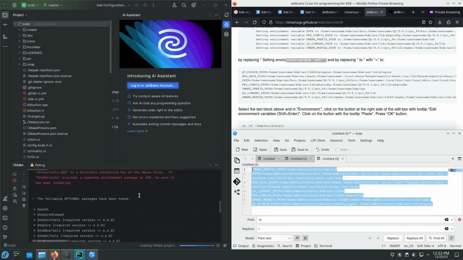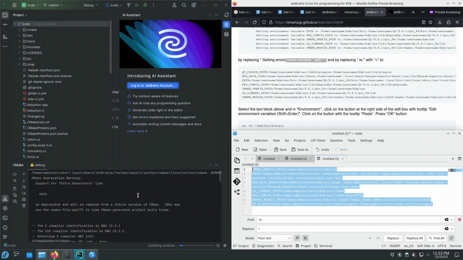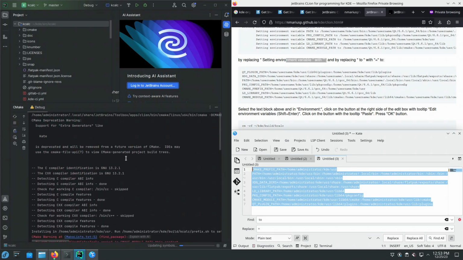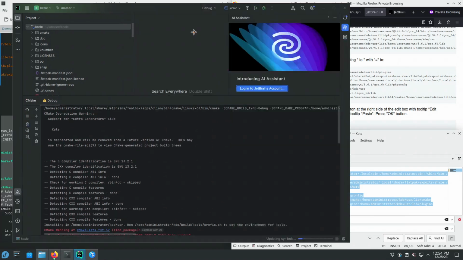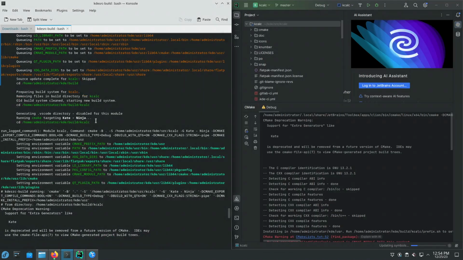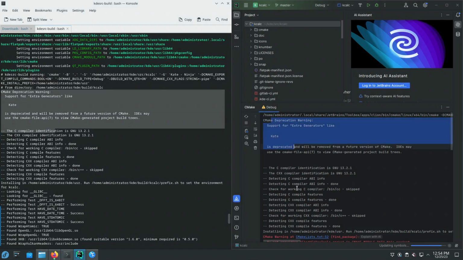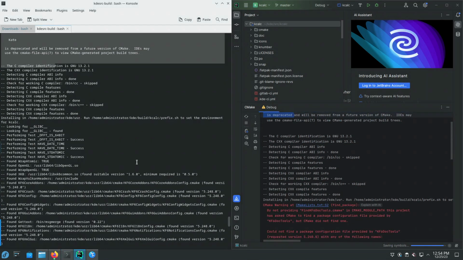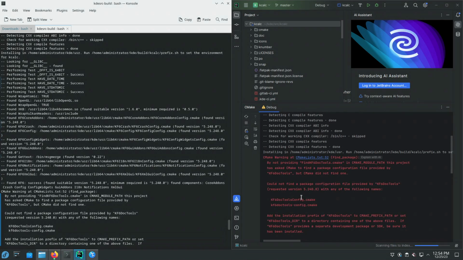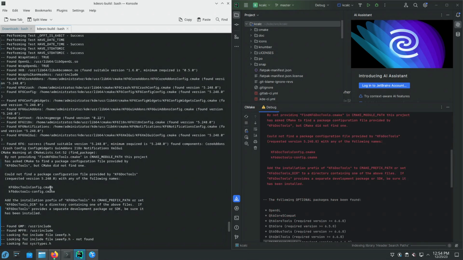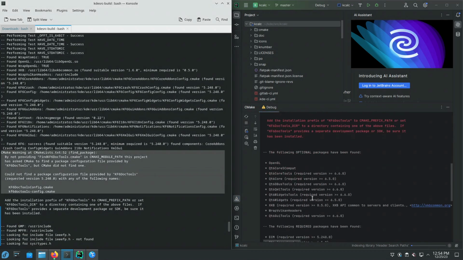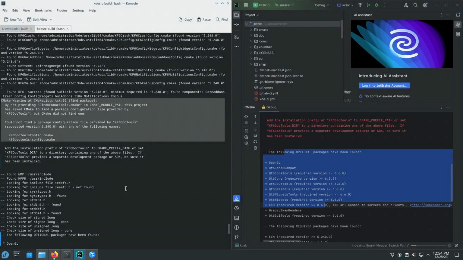Okay, let's see if the output from CMake is identical in here with the one that we had generated by kdesrc-build. So it starts with CMake deprecation warning, which is the same output. Then this warning, following optionals have been found.